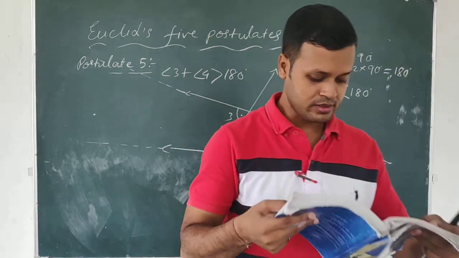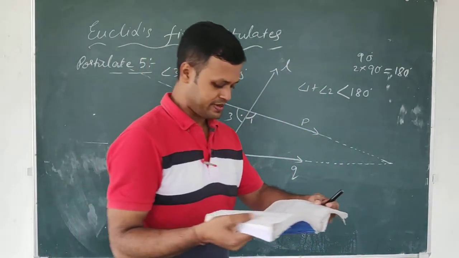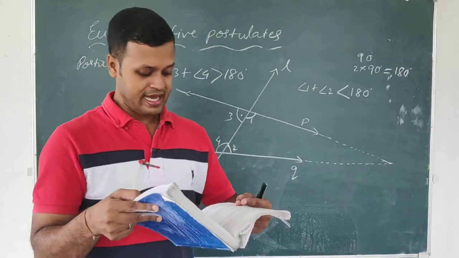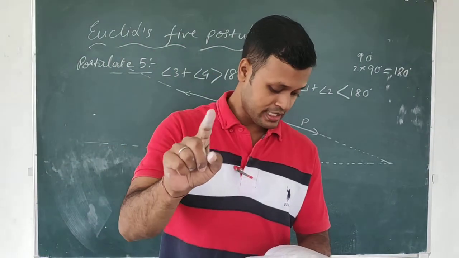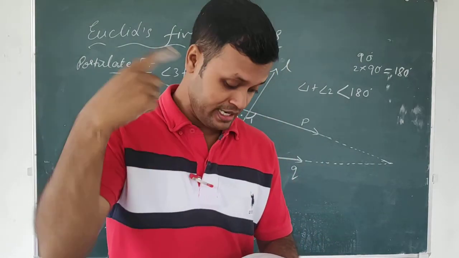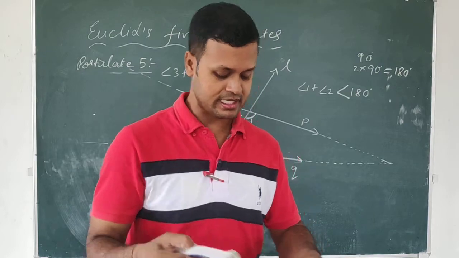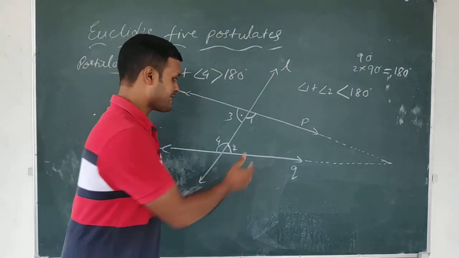Understood? Less than two right angles, then the two straight lines if produced indefinitely meet on that side on which the sum of the angles is less than two right angles. On that side it will meet.